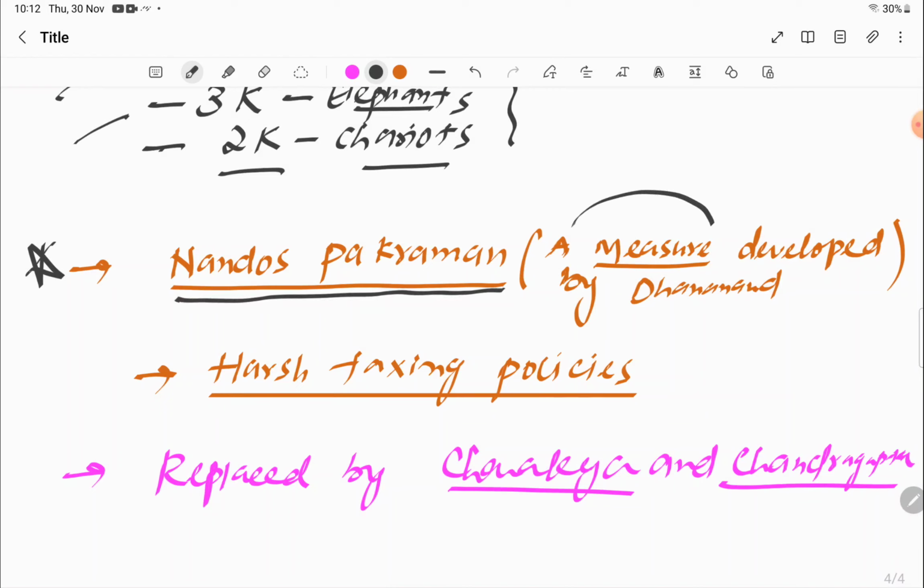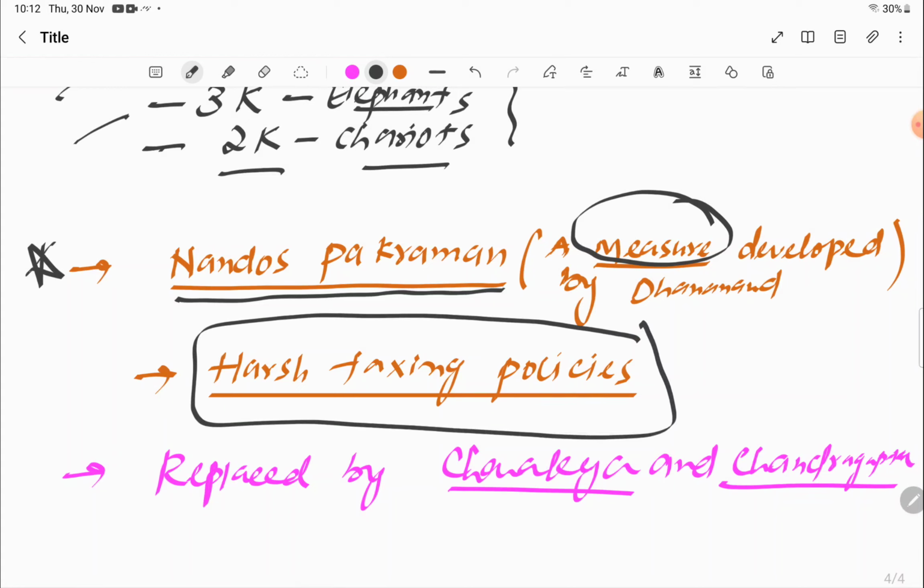It was a kind of system of measurement which was developed by Dhananand. That's called Nandos Prakraman. Okay. So why was the Nanda Empire, why did the decline happen? Because of many things. There were some harsh taxing policies that were implemented by Nandas, and due to that, the people aroused against them.